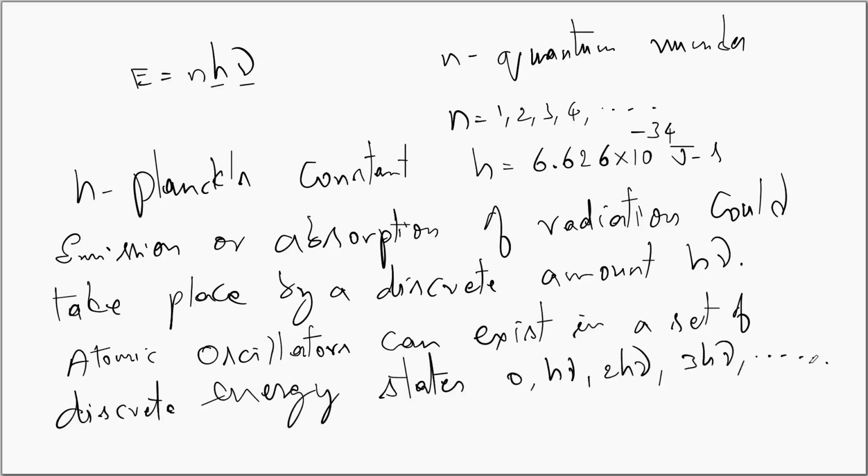Since we are talking about a very large number of atomic oscillators in a blackbody, we cannot address the atomic oscillators individually. So we may have to adopt a statistical approach. The statistical approach that we adopt here is the Maxwell-Boltzmann distribution.